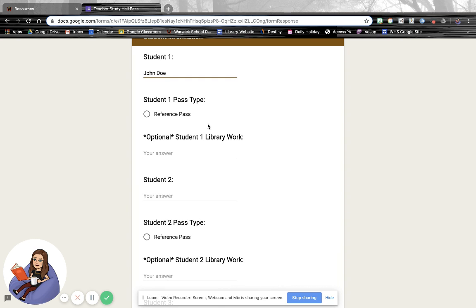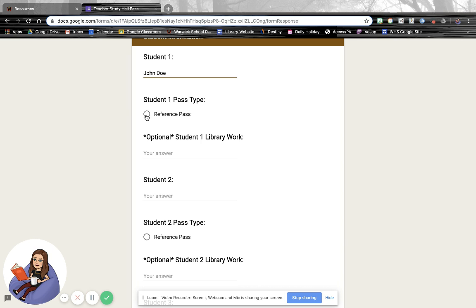And then with the reference passes, it's the same thing as last year. They will be orange passes. The only difference is they shouldn't need technology because we are one-to-one. The students will no longer need to go to the library to access desktops because they will have their device right in front of them. So now it should be they need help from me or they need specific books. I do expect a decrease in reference passes this year, but we will see how that works. Students with reference passes should get first access to going to the library. You should request any of those first, just so the kids that absolutely need to go down to the library can go down.